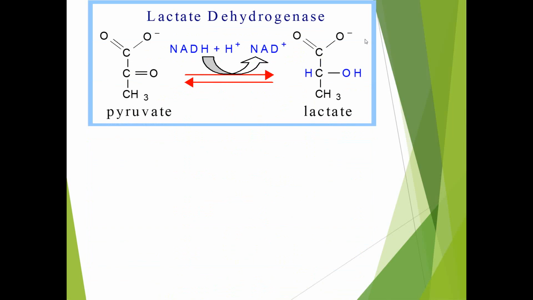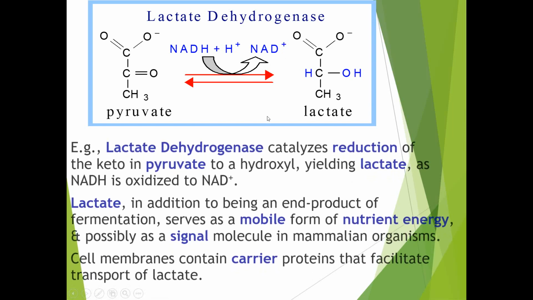So the end product of glycolysis, that is pyruvate, gets converted into lactate. One NADH molecule is utilized for the conversion of pyruvate into lactate and gets converted into NAD.